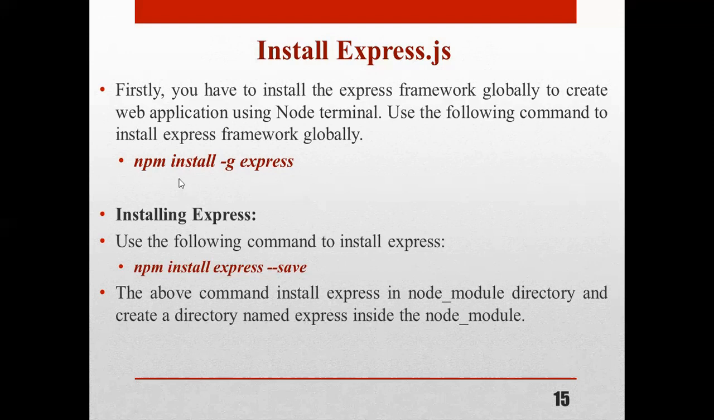See the commands for installing the Express framework, like npm install -g. -g means globally here, globally installing the Express framework. That is npm install space -g space express. By using these commands, we are going to install the Express.js framework globally. Then installing Express.